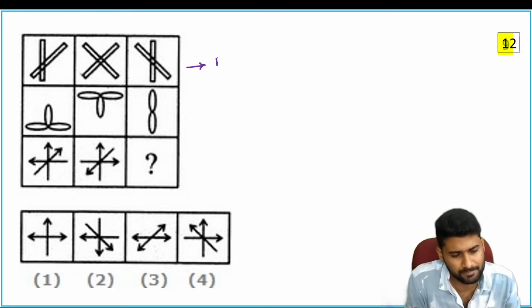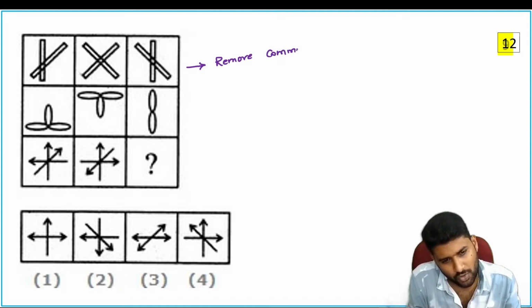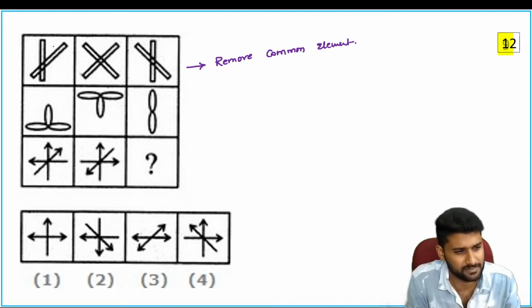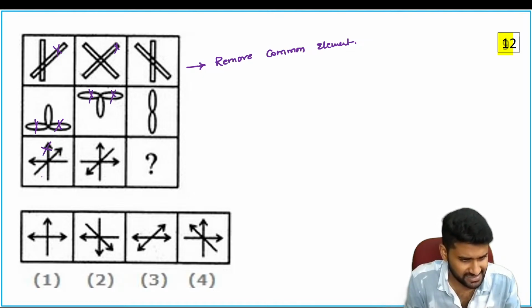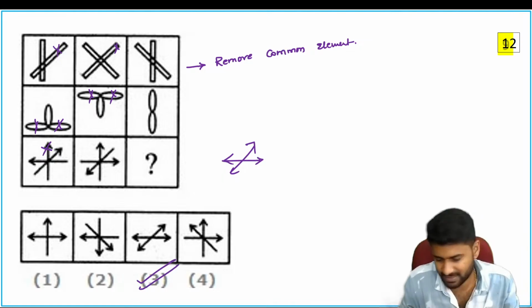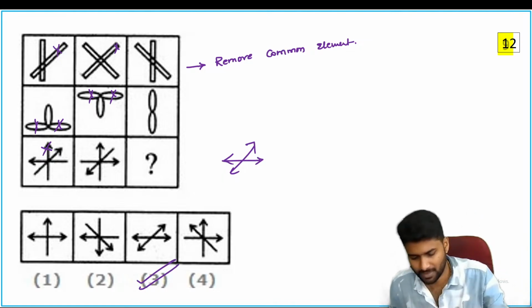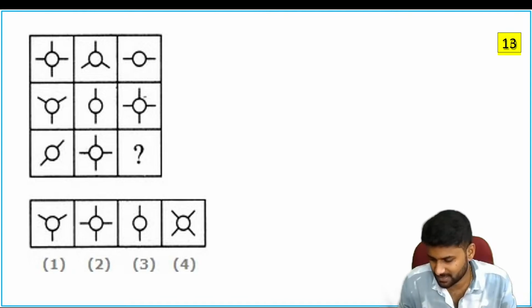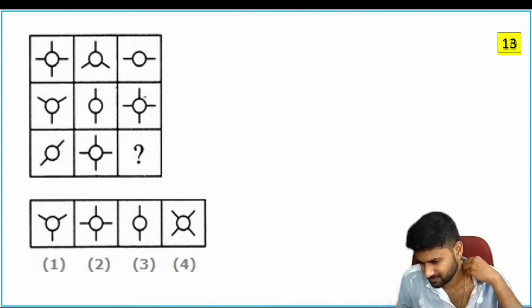Now see, just remove the common element. Remove it. Again see, these two things are common, remove them. So what is the common thing here? This arrow is common. So this is your answer. 3 is the correct one. Next.